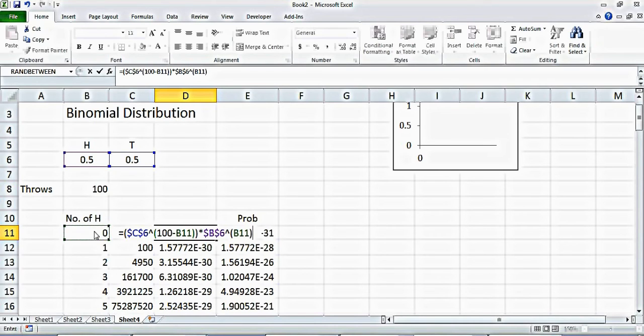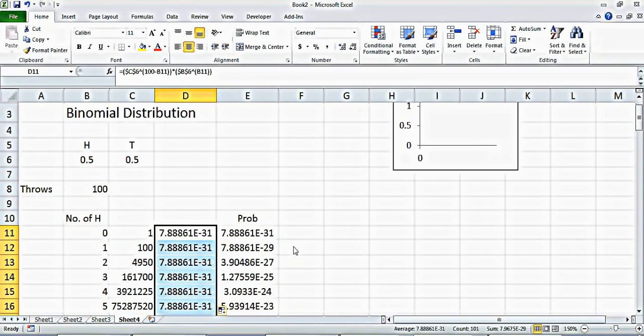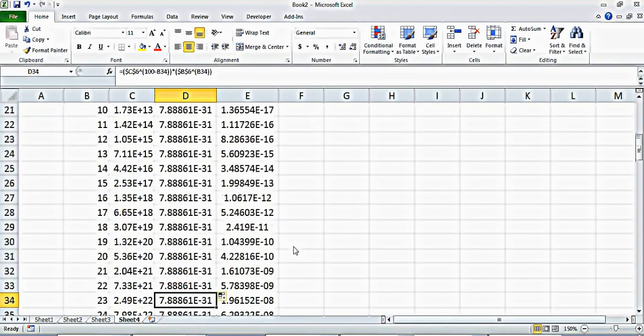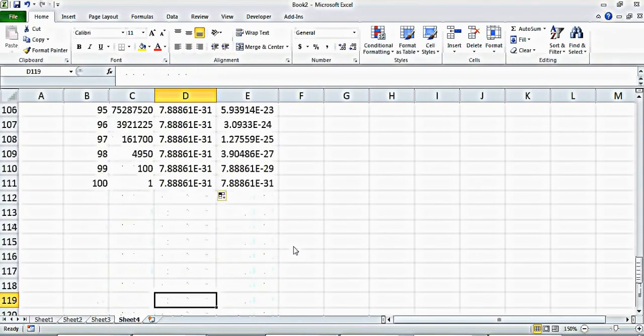It's not necessary, but now if we go below, you can see that the probability should not go more than 1 anywhere.